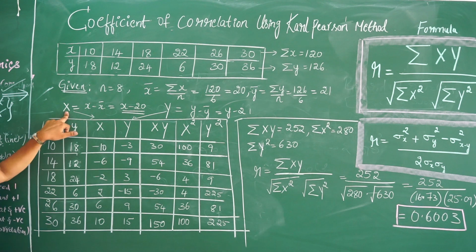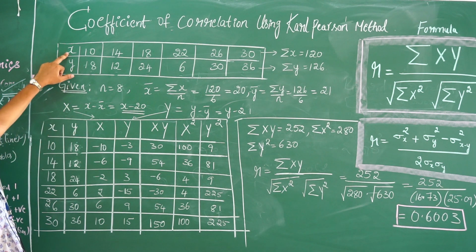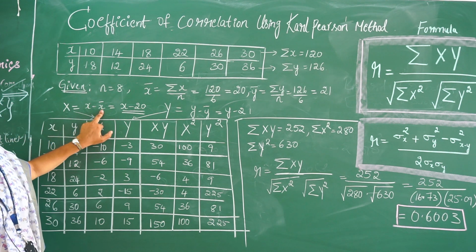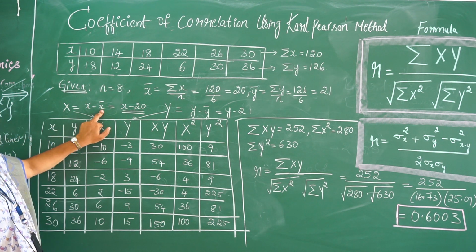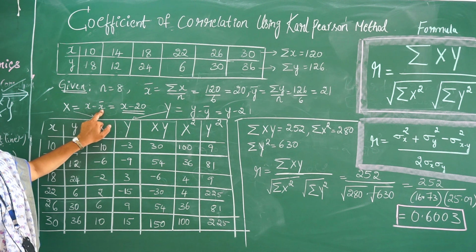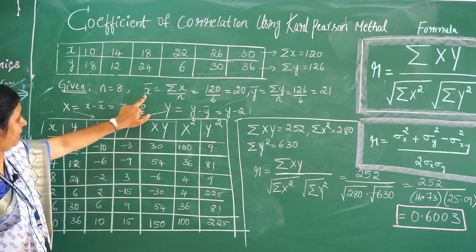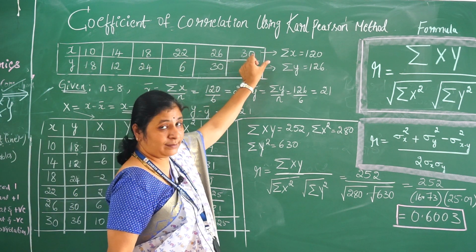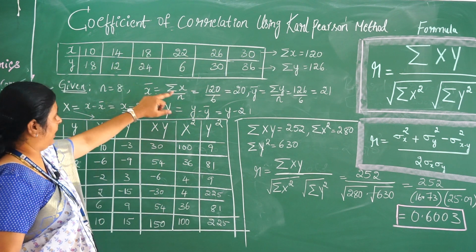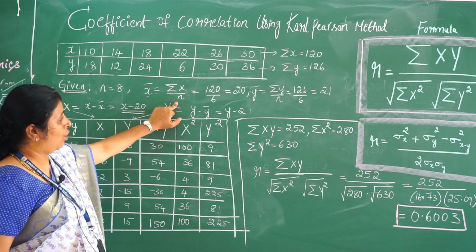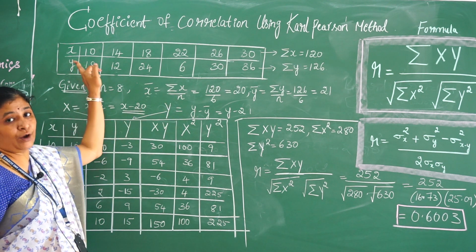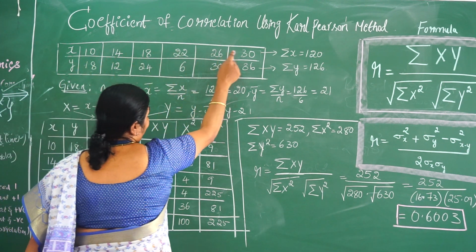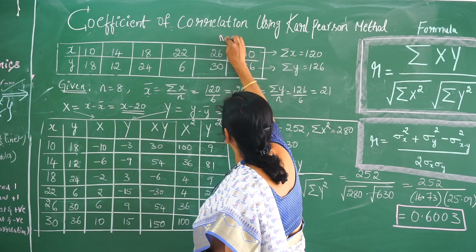Capital X is nothing but x, whatever the series we have, minus x bar. What is x bar? X bar is your actual mean. So x bar is equal to sigma x, the summation of all x values, divided by n. What do you mean by n? N is the number of terms in the series. So here how many terms do we have? 1, 2, 3, 4, 5, 6. Hence n is equal to 6.